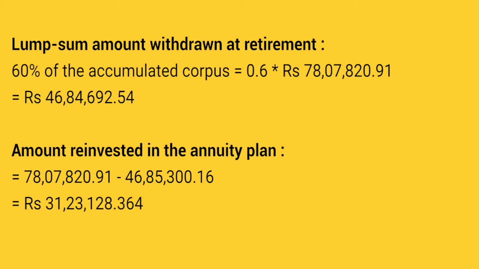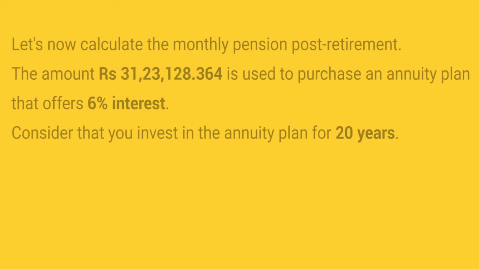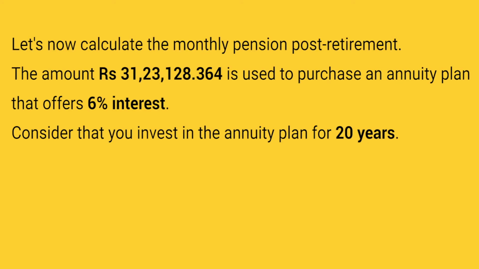You can withdraw a lump sum of 60% of the accumulated corpus at the time of retirement. 60% of the accumulated corpus in the case of the above example is ₹46,84,692.54. The remaining amount, that is ₹31,23,128.364, will be reinvested in the annuity plan. Let's now calculate the monthly pension post-retirement.